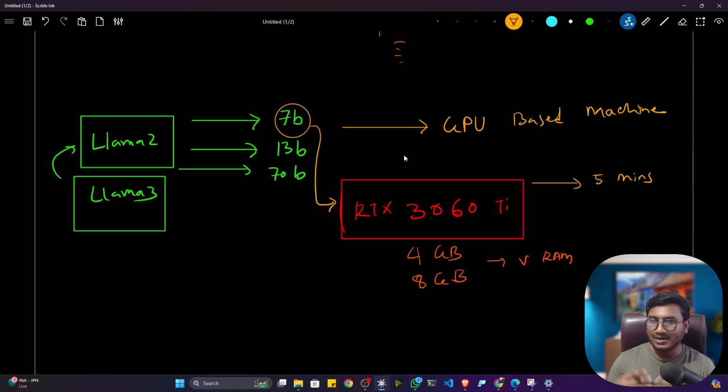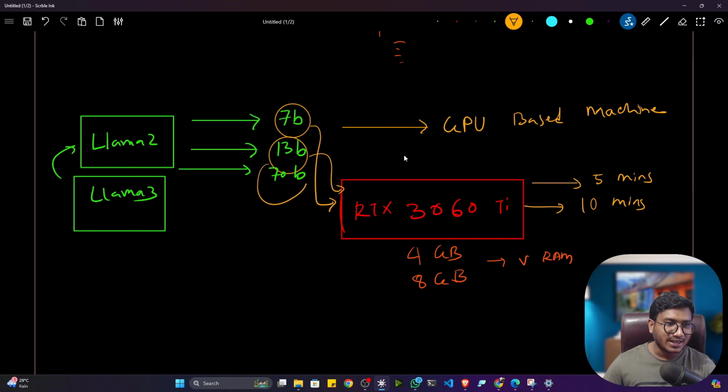No, definitely I will not, because nowadays people have very little time. They want a quick response from any kind of application. So the system you are developing should be very fast, and the inference time should be very fast here. Otherwise, people won't be using your application, right? Then let's say you are loading this 13 billion parameter model in the RTX 3060 Ti GPU. Let's say now it is taking 10 minutes to execute.